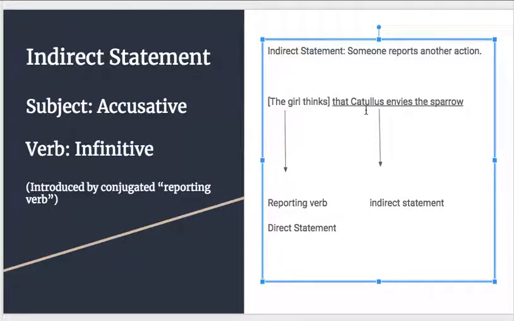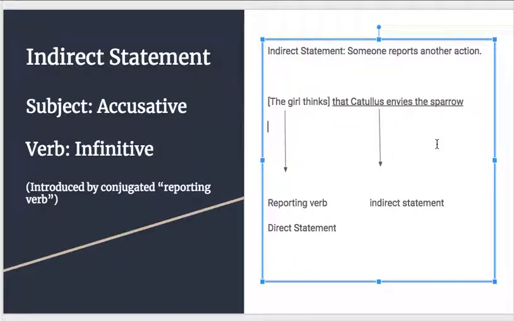So that's going to change things a little bit in how the grammar works out. Other examples of verbs that report other actions: the man believes, the man hears that Catullus envies the sparrow, the poet tells that Catullus envies the sparrow.